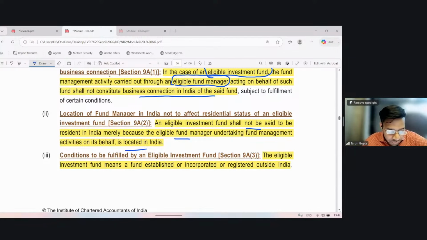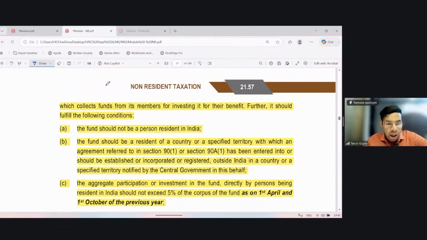The eligible investment fund means a fund established. So, who is the eligible investment fund? It means a fund established or incorporated or registered outside India, which collects funds from its members for investing it for their benefit, and which fulfills the following conditions. There are a lot of conditions.